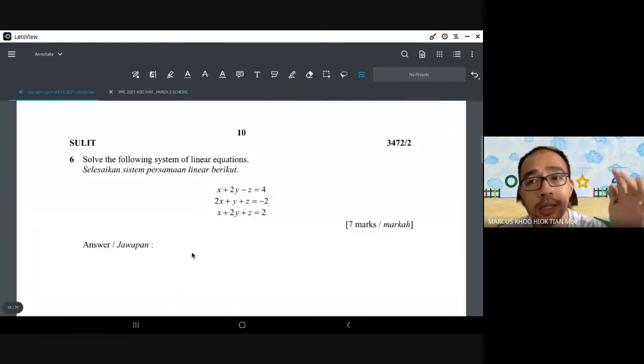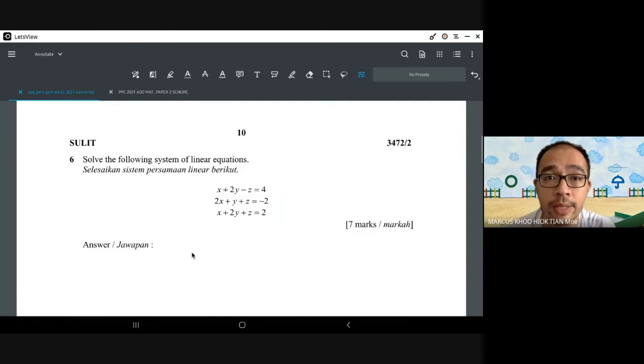So certain topics, again I'm going to highlight certain topics, especially for those of you who are struggling with this subject. Master those topics first. When you have gained enough confidence, you move on to other chapters. We have a few more months to go, and there's always still time for us to catch up.